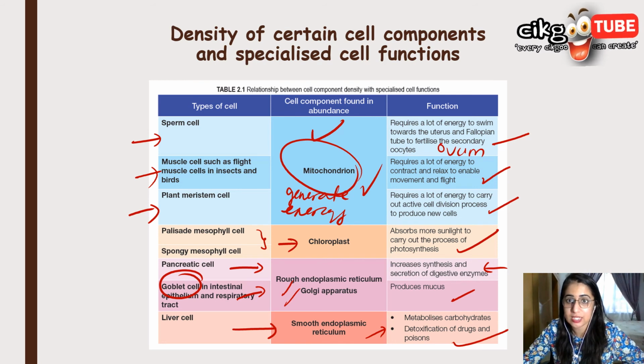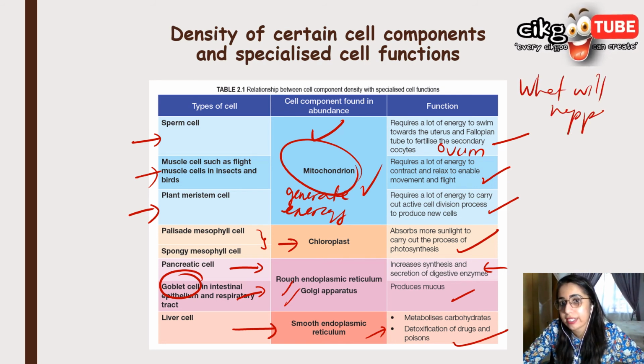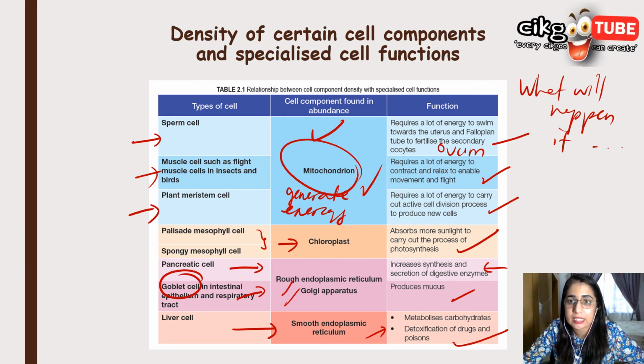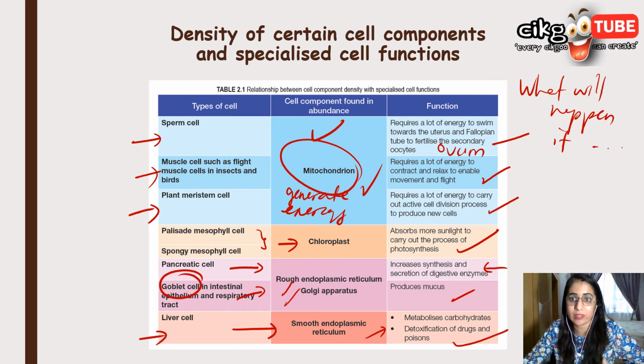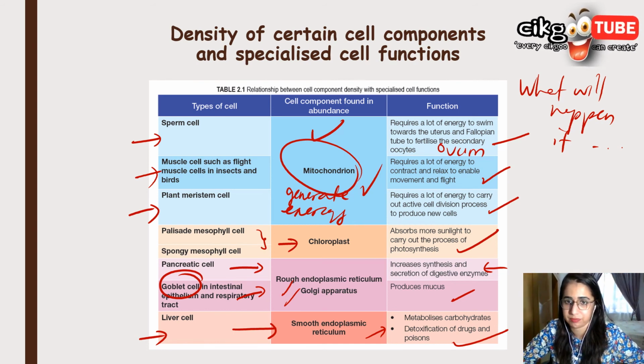Now, the question asks, what will happen if there are no mitochondria in sperm cells? If the liver cells have no smooth endoplasmic reticulum, what will happen? So how do you answer that kind of question?